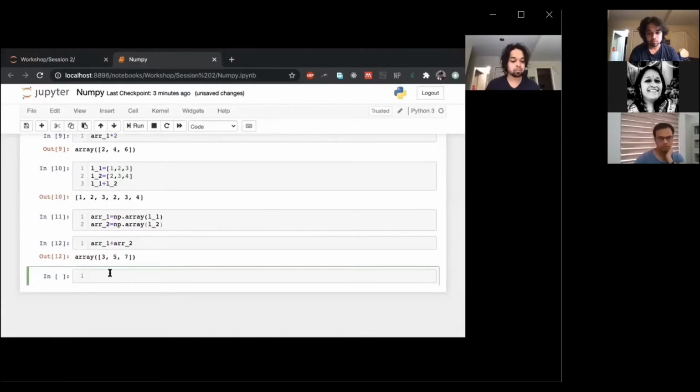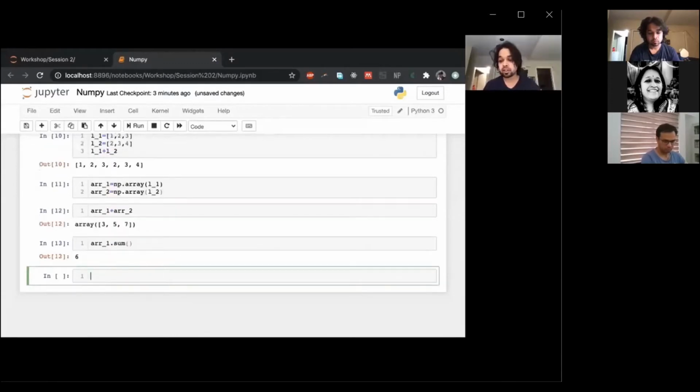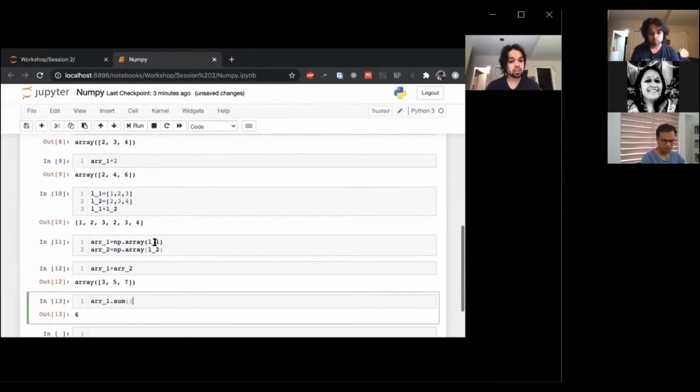You can take the sum of an array, you can take the mean. A lot of inbuilt functions are there with these things. So it's got its own inbuilt functions.